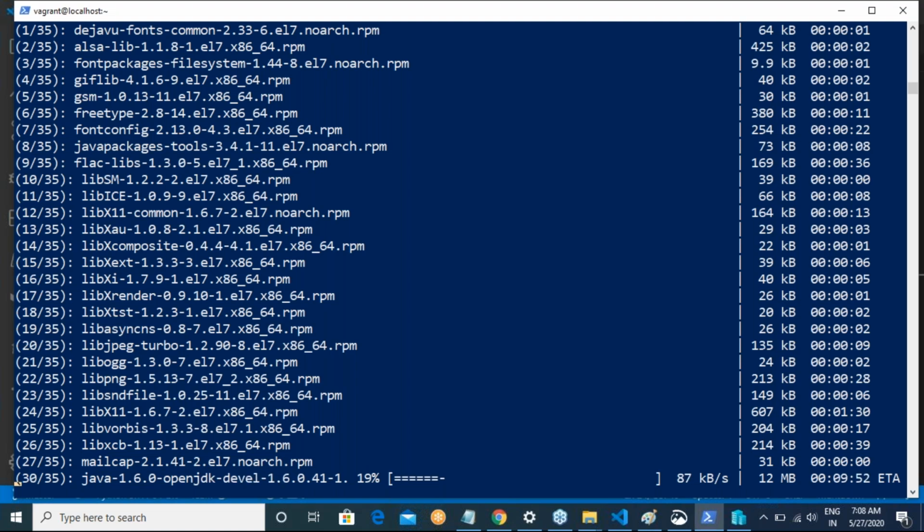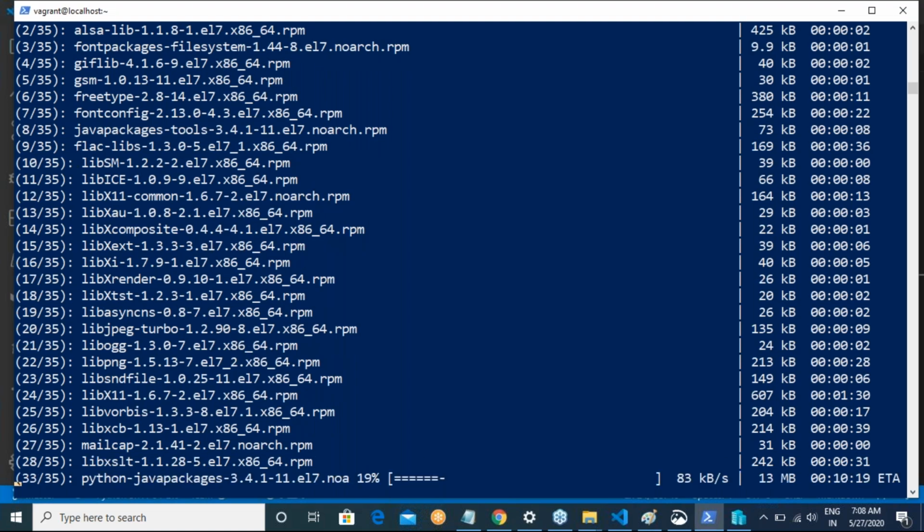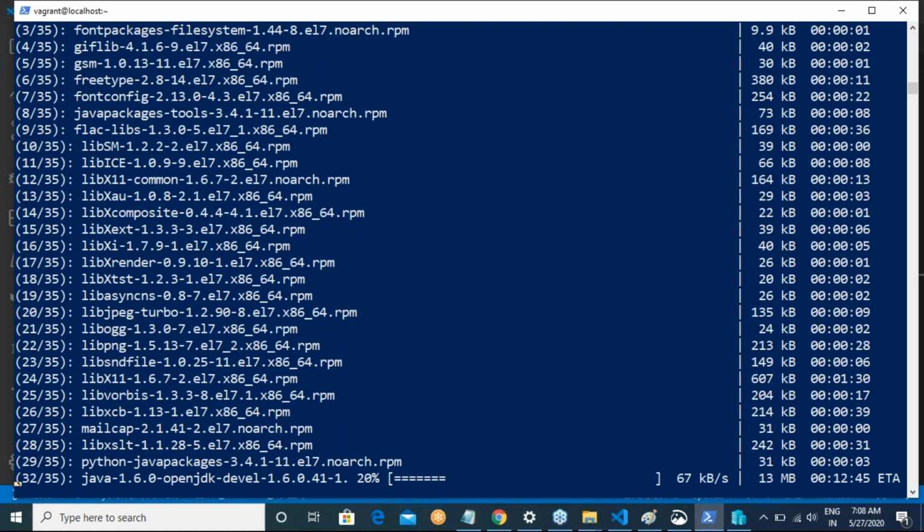If you have a system, I think you can also execute this command. These are time-taking commands, man. They take a lot of time.